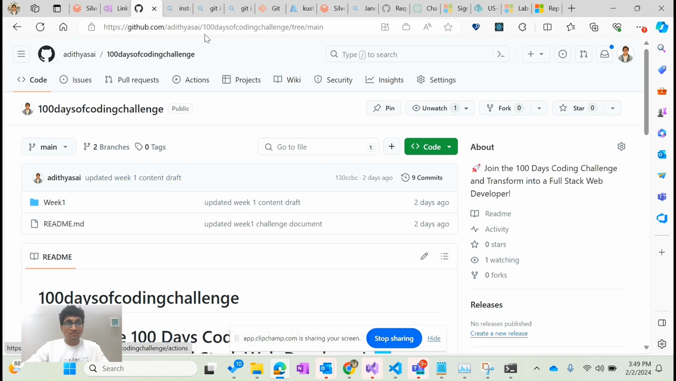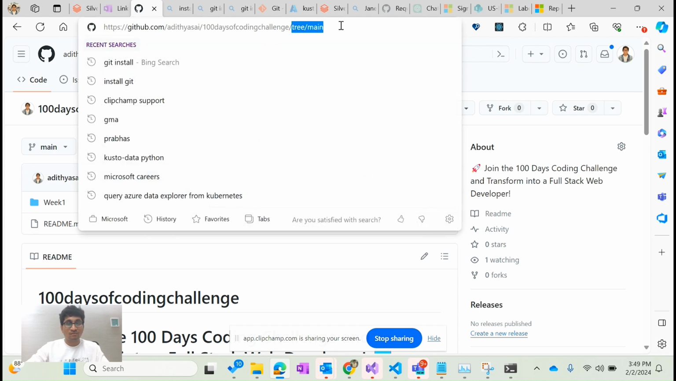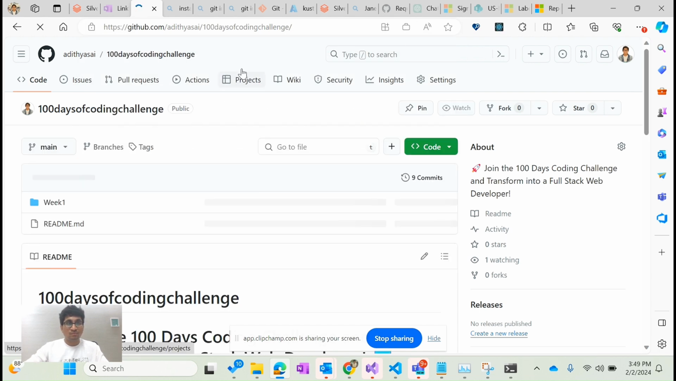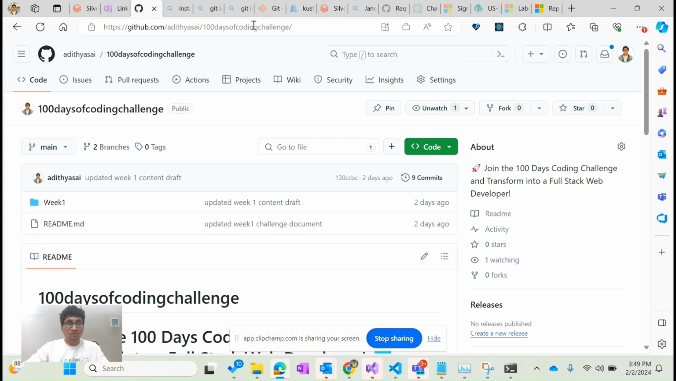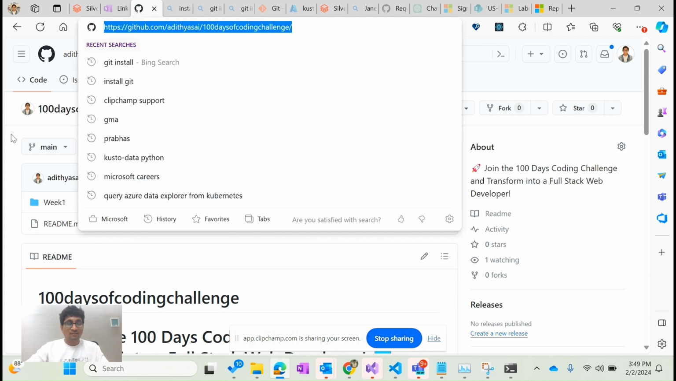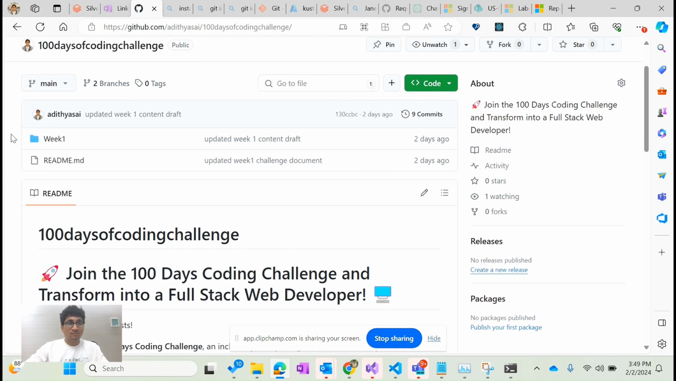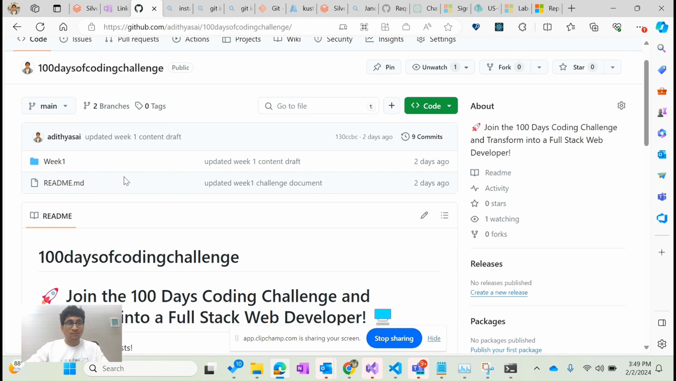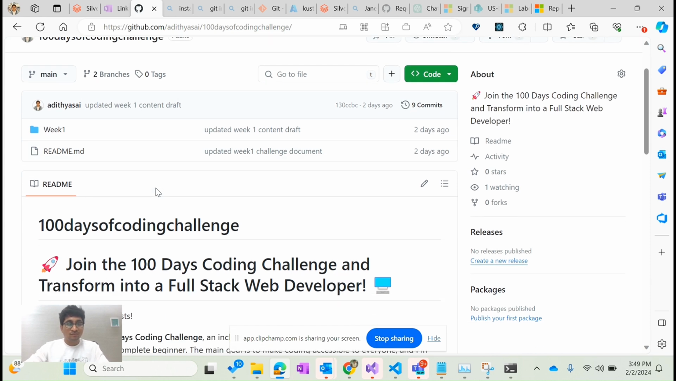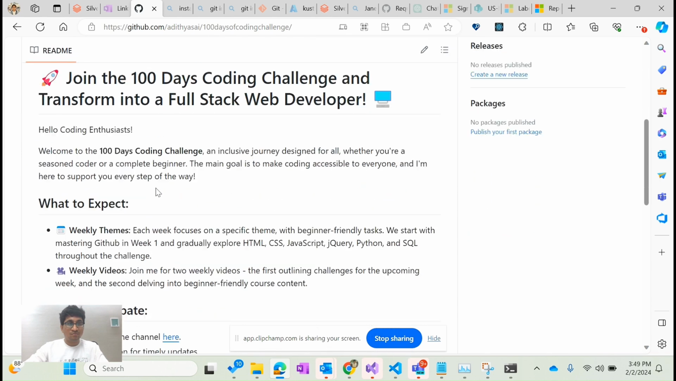So this is the portal where we have the 100 Days of Coding Challenge on GitHub. The portal URL is github.com slash Aditya Sai slash 100 days of coding challenge. If you search for this, I'll also give it as part of the description in the video. Go to this link and you'll find every detail about the challenge. In this you'll find one file and one folder: a readme file and a week1 folder. The readme file will have all the details about the challenge.